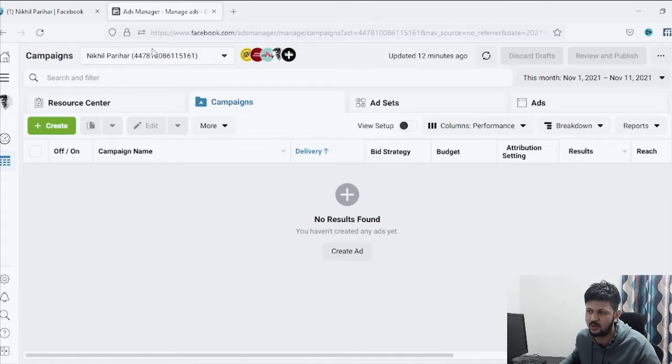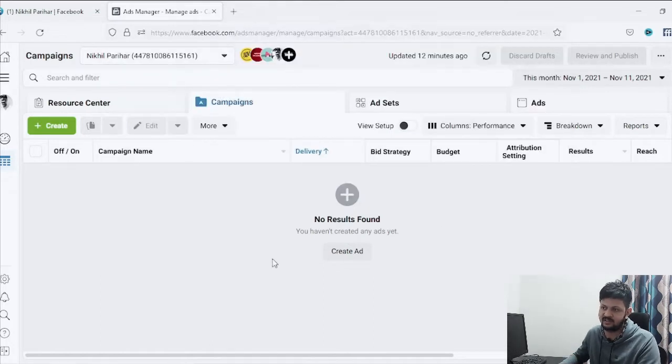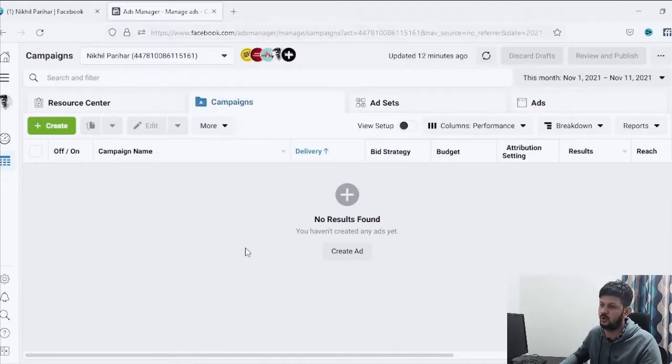You just need to go to your Facebook account and type in the URL facebook.com/ads manager, and you will land onto this screen. It's that easy, facebook.com/ads manager. I'll put that link also in the description. You can just directly click there and you will land onto Facebook ads manager.